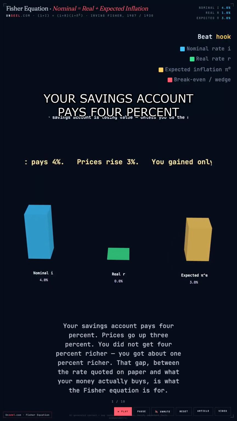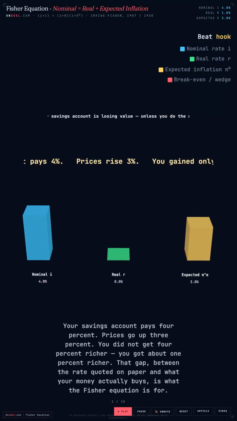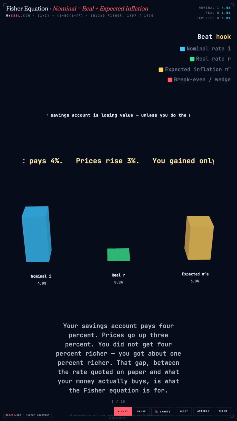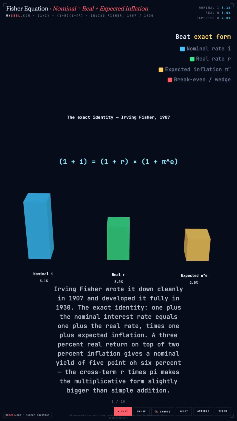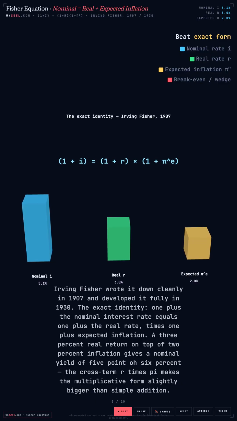Your savings account pays 4%, prices go up 3%. You did not get 4% richer, you got about 1% richer. That gap between the rate quoted on paper and what your money actually buys is what the Fisher equation is for. Irving Fisher wrote it down cleanly in 1907 and developed it fully in 1930.